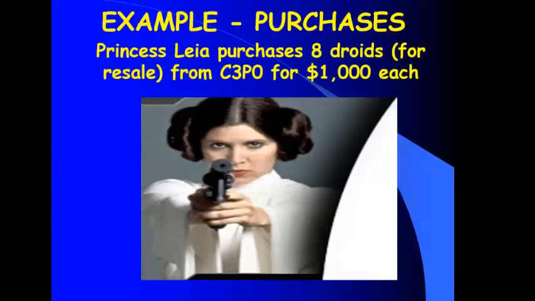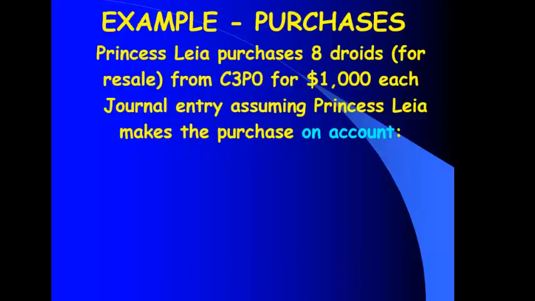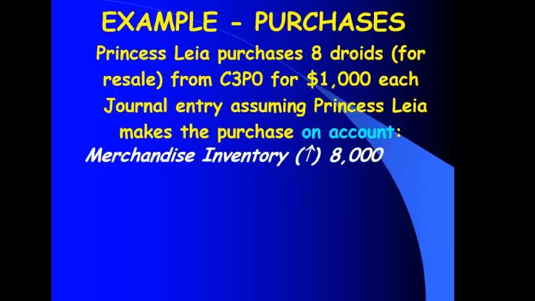All right, we buy 8 droids to resell from C3PO for $1,000 each. Okay? So we're buying items to resell for $1,000 each. 8 times 1,000, would we agree that that's 8,000? Let's make a journal entry. First off, assuming that we made the purchase on account, we promise to pay for it later on. What do I have more of? What's one thing? I have more inventory. Inventory is what type of account? It's an asset, more of an asset. It's going up. How do we make an asset go up? With a debit. So I'm going to debit merchandise inventory to make the asset go up.